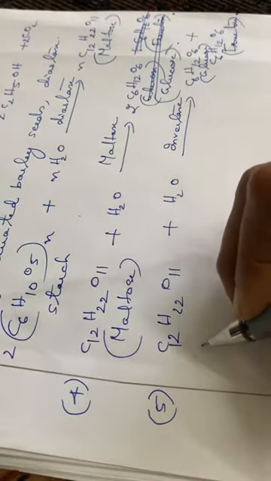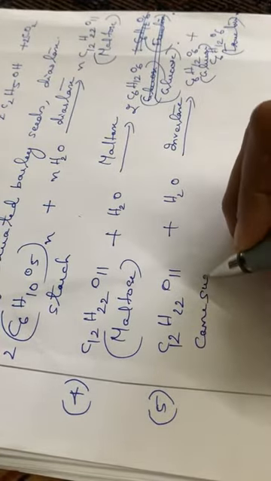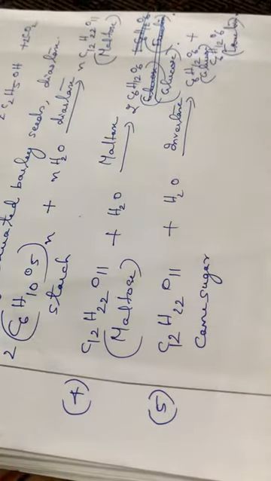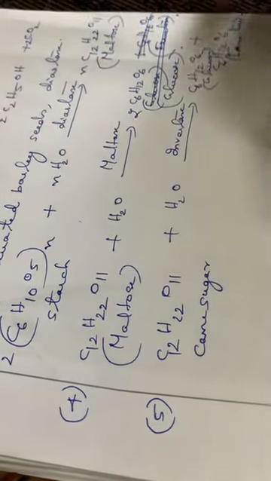So this is cane sugar. Cane sugar on hydrolysis in the presence of the enzyme invertase will be converting into glucose and fructose. Then you have to go through some of the special features of these enzymes.